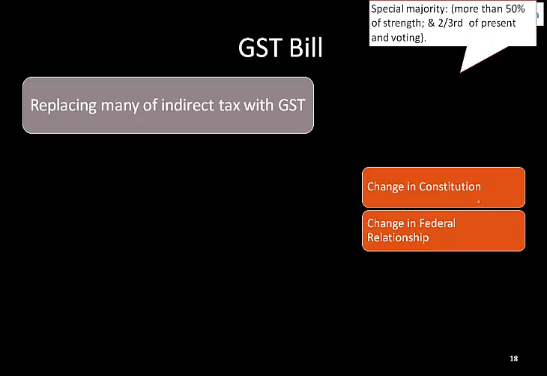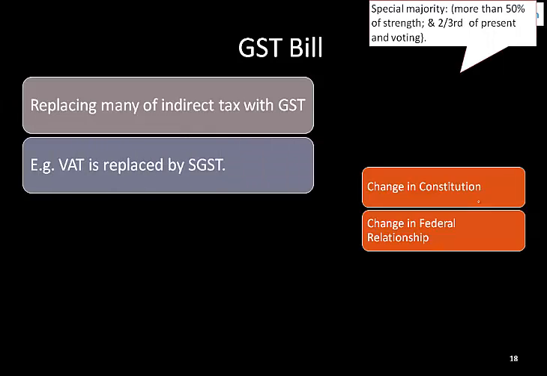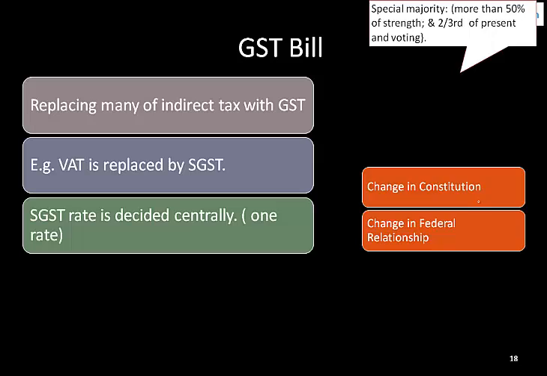तो वो पावर आप स्टेट से छीन रहे हैं, replacing many of the indirect taxes with the GST, either SGST or CGST or UTGST. Now VAT is, for example, replaced by the SGST. Now SGST rate, one thing is that तो एक तरीके से आप क्या कर रहे हैं कि स्टेट से पावर छीन रहे हैं to levy the taxes. Another thing is that जो भी स्टेट टैक्स लगाता है, that is in the hand of the state only कि इतना टैक्स रेट होना चाहिए. But SGST is now being decided at the central place, और मीन्स हर स्टेट में सेम टैक्स हो, इसके लिए एक सेंट्रल प्लेस पे SGST डिसाइड कर रहे हैं.